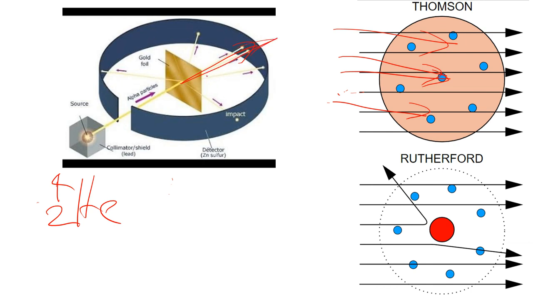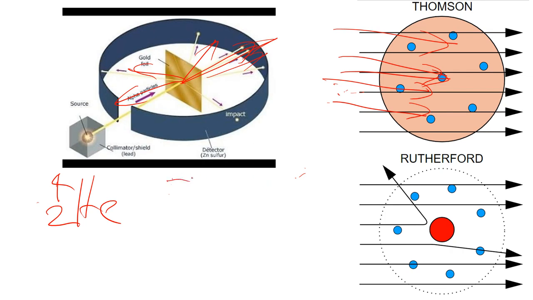But they noticed that very occasionally one would bounce either straight back or at a huge angle, or even deflected slightly off course. When they saw this, they were extremely surprised because the J.J. Thomson plum pudding model predicts that all the alpha particles will go through. There's nothing powerful enough to stop these alpha particles. And it happened very rarely, only occasionally. Most of the particles would just go straight through, but only occasionally some would bounce back.